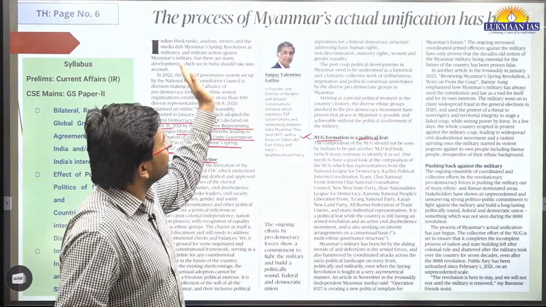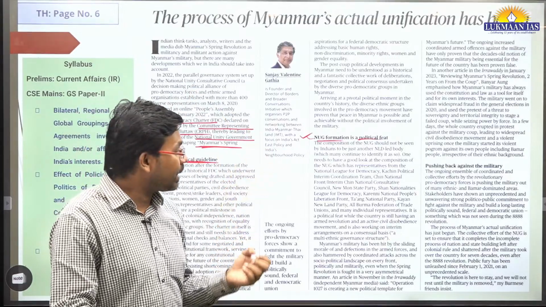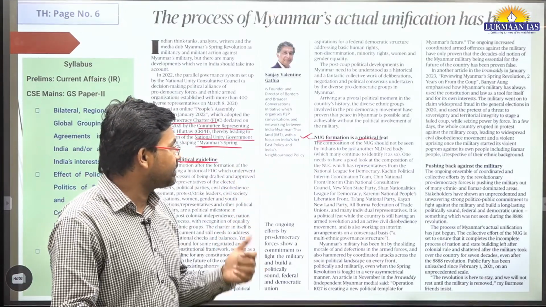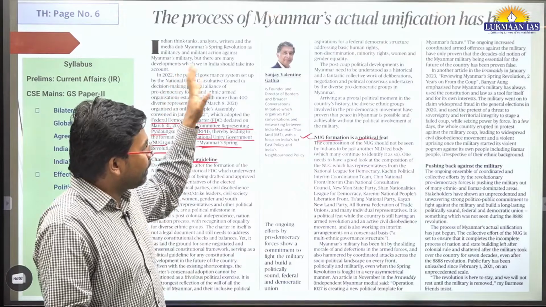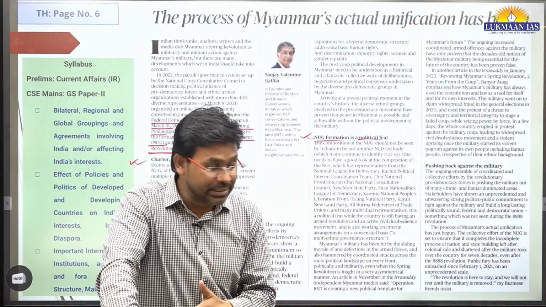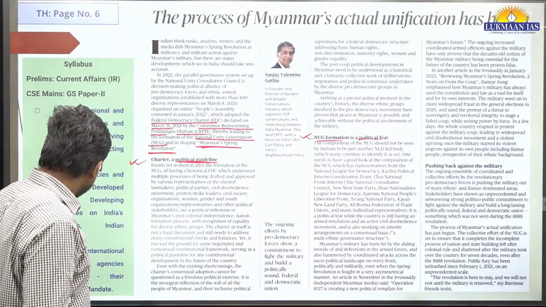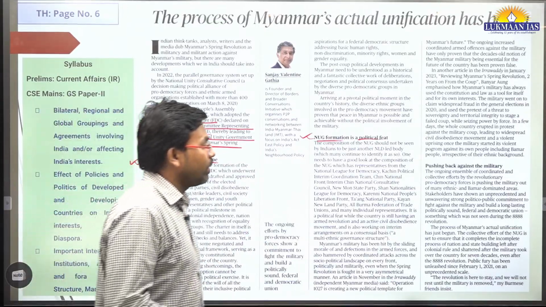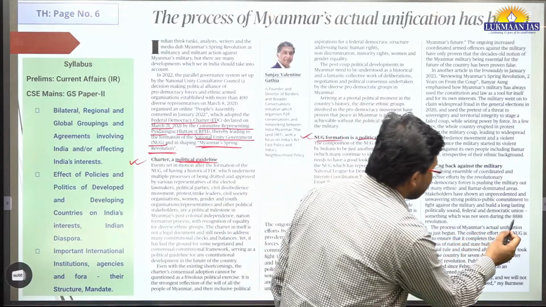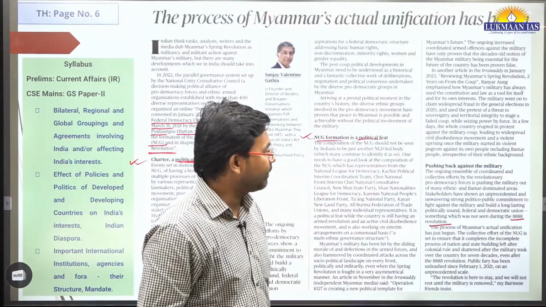So that's why the author says the process of actual unification of Myanmar has begun. Why has it begun? Because this person has done a deeper study of what problem is happening in Myanmar, right? To understand this, they have referred to some kind of revolution that has happened. One of the revolutions is named the 4x8 revolution.